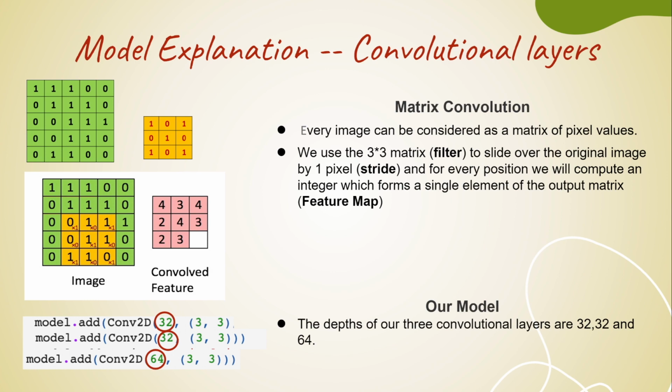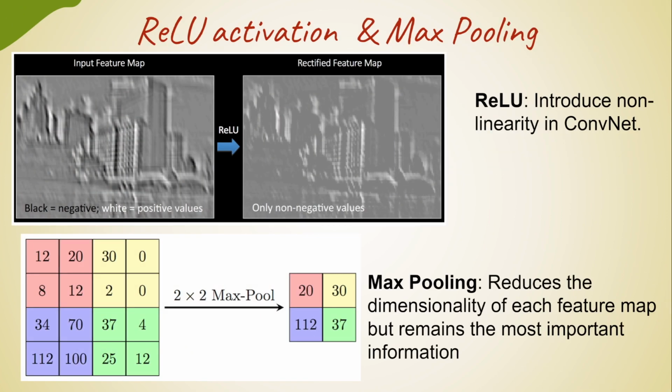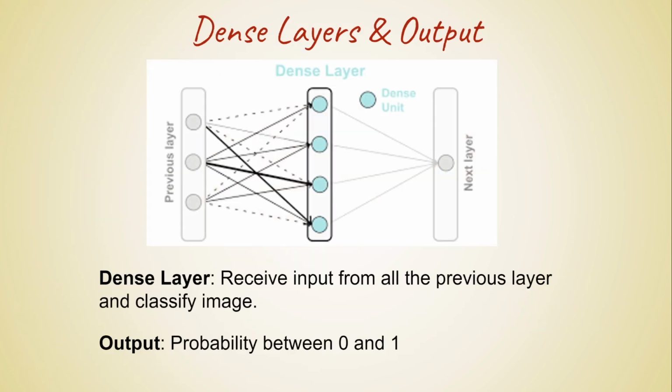In our model, the depths of our 3 convolutional layers are 32, 32, and 64, following which is the ReLU layer, which introduces nonlinearity in a ConvNet, and max pooling, which reduces the dimensionality of each feature map while retaining the most important information. Lastly, the dense layer receives input from all the previous layers and classifies the image, finally outputting a probability between 0 and 1 for whether a mushroom is poisonous.